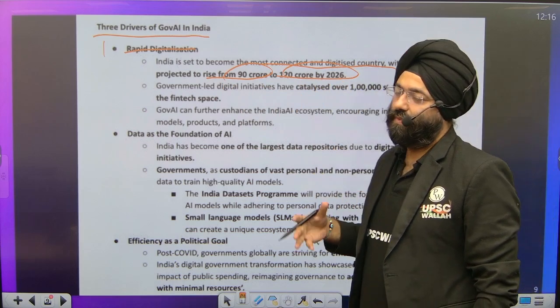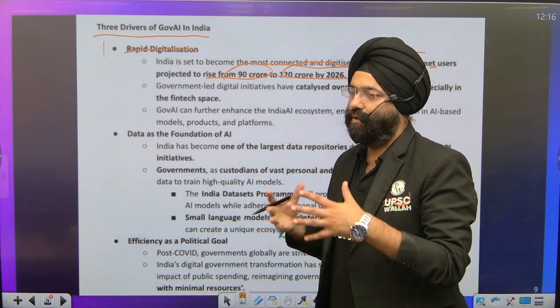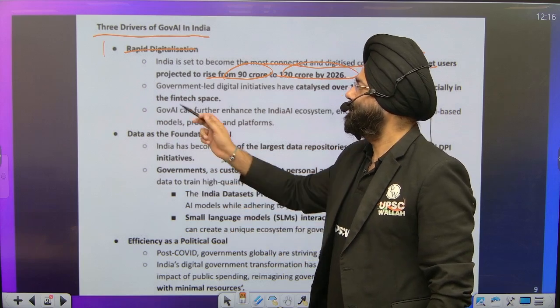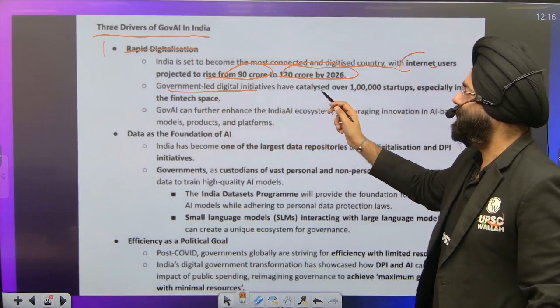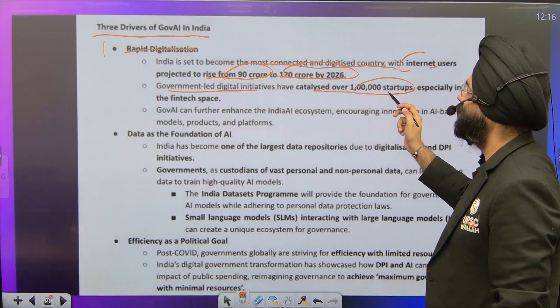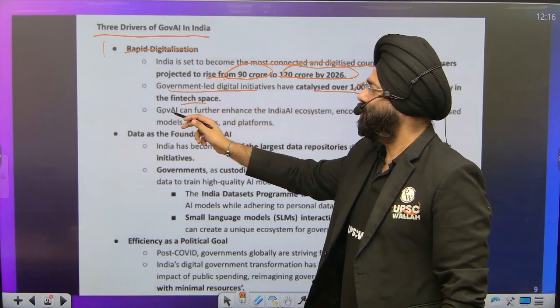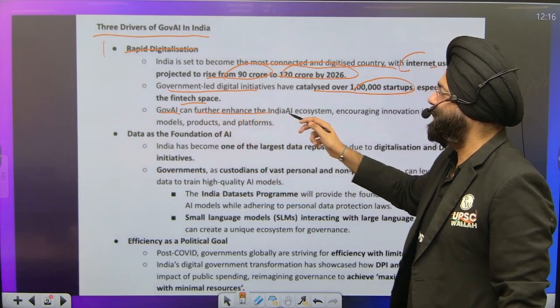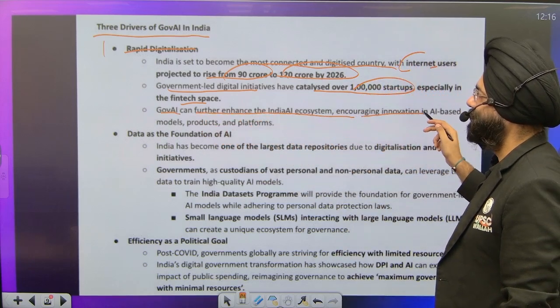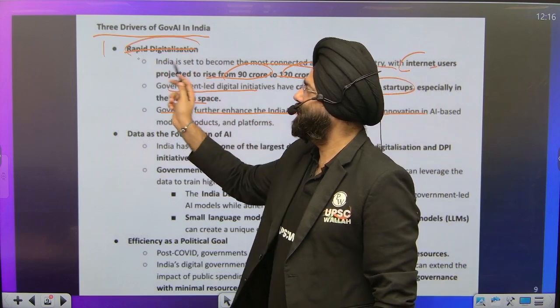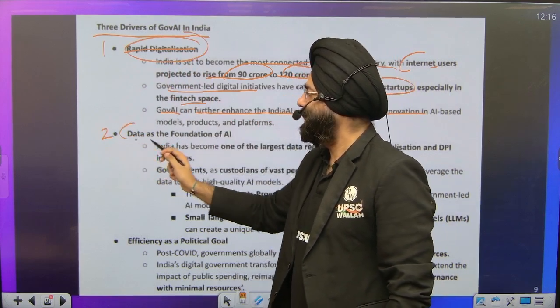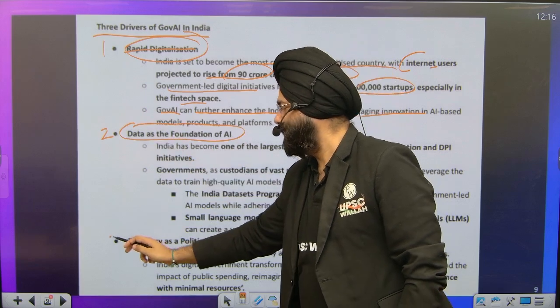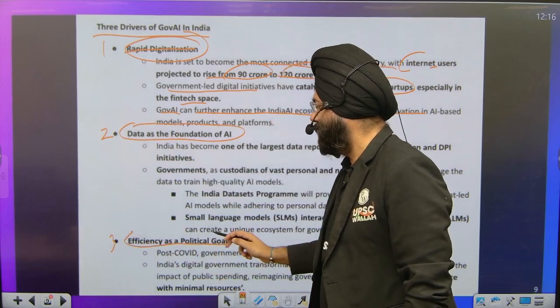Imagine that by 2026, 120 crore will be within the gamut of internet connectivity. Government-led digital initiatives have catalyzed over 1 lakh startups, especially in the fintech space. GOV further enhances the India AI ecosystem. Next, first is rapid digitalization. Second, data as a foundation for AI. And third, efficiency as a political goal.